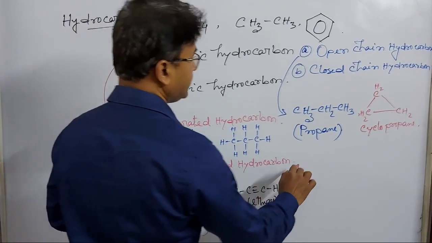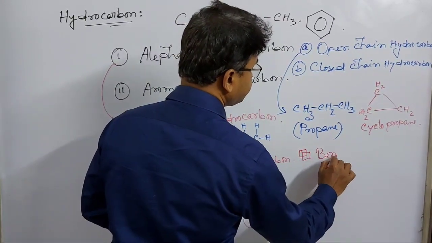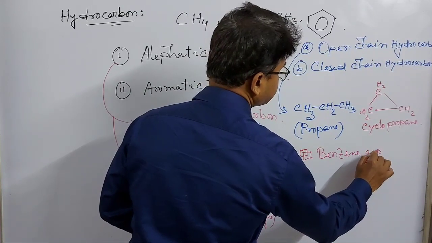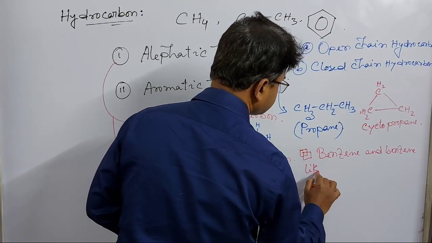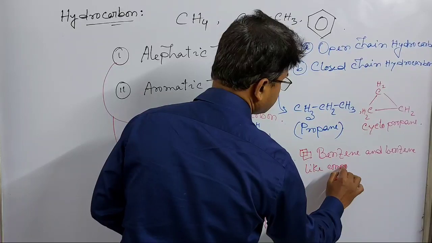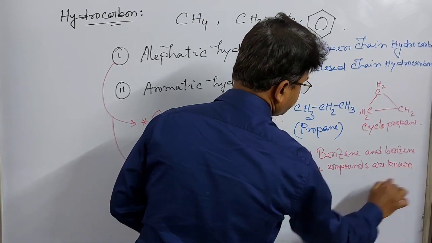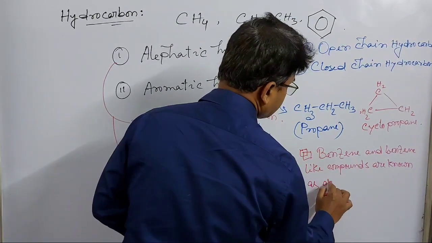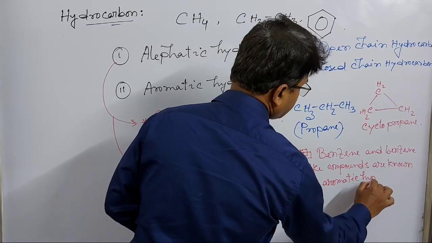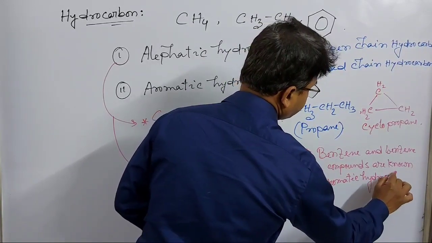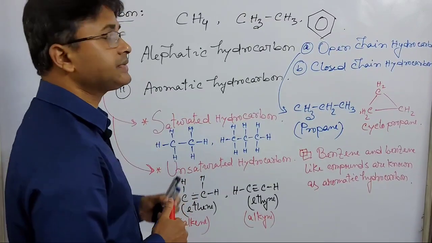Benzene and benzene-like compounds are known as aromatic hydrocarbon. That's all about the classification of hydrocarbon.